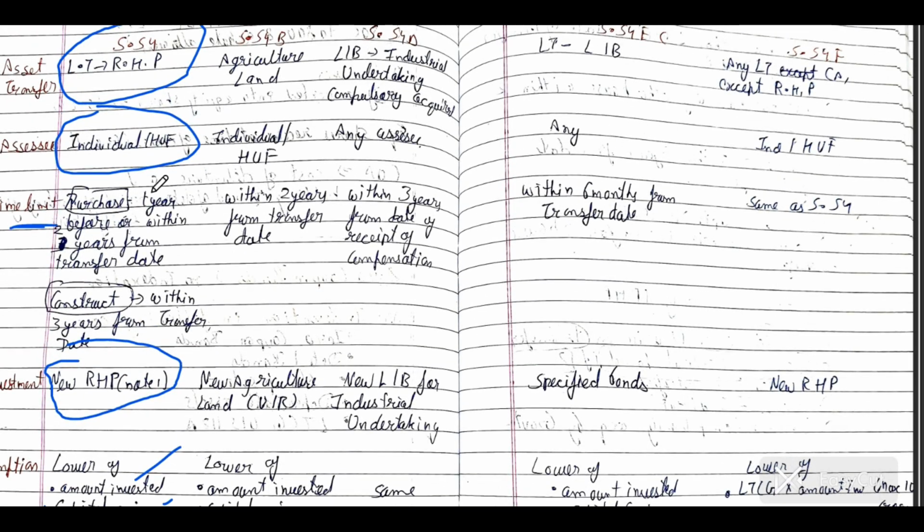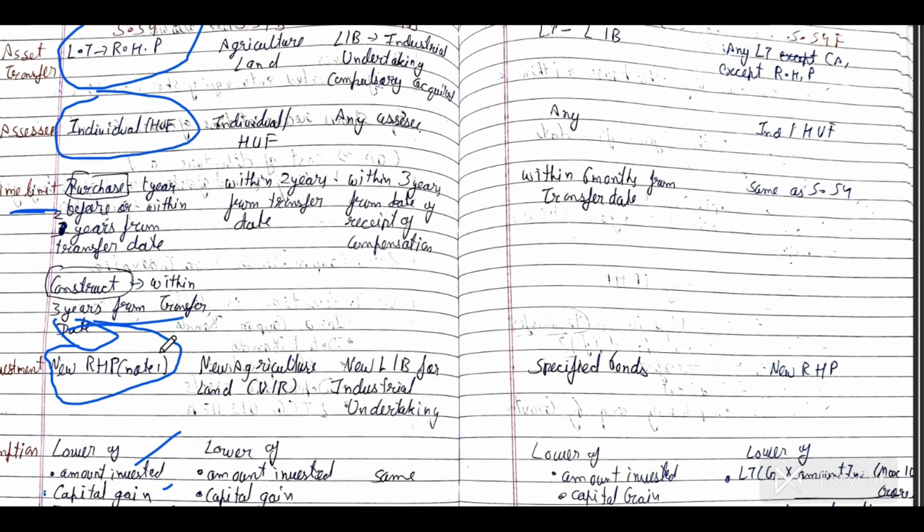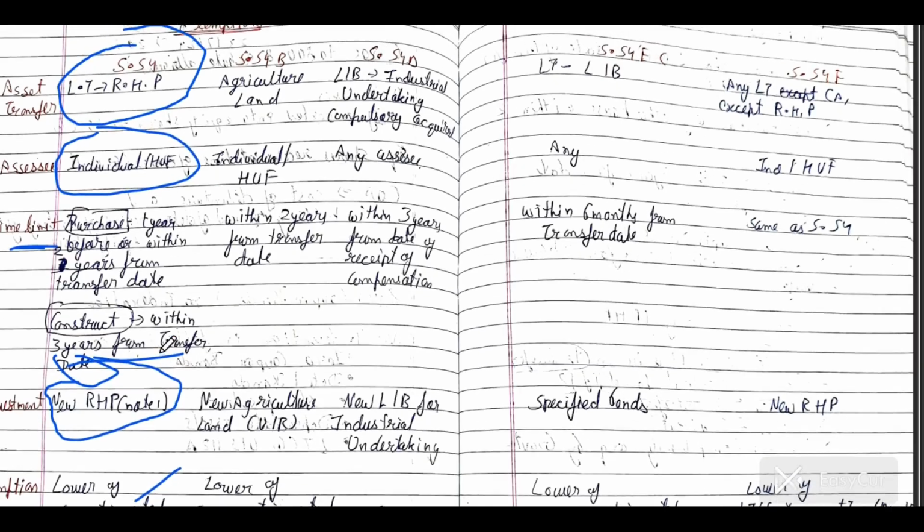What will be the time limit? You have to purchase 1 year before. Like I am selling today and investing in a new RHP, which I had purchased 1 year before, like on 1 July of last year. So I can get the exemption of section 54. Or for construction, you get 3 years, because a house can take 3 years to construct. If you have constructed that house within 3 years, then you can take that exemption under section 54.